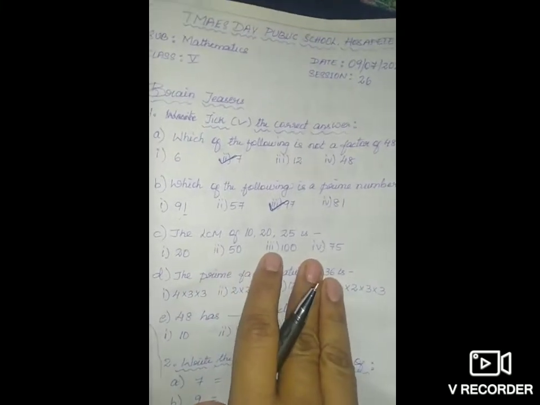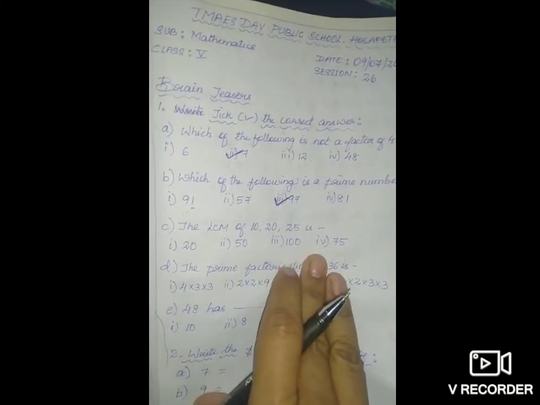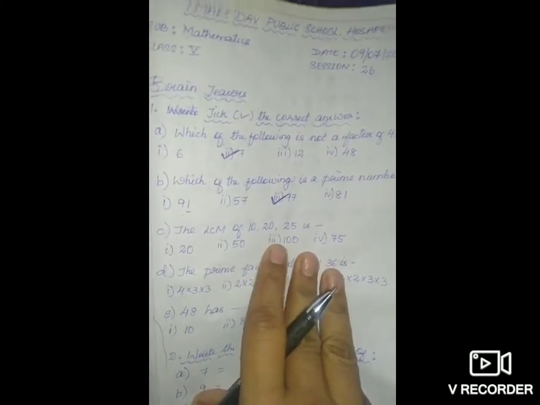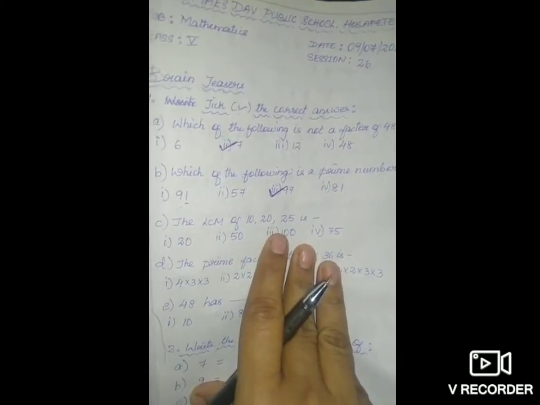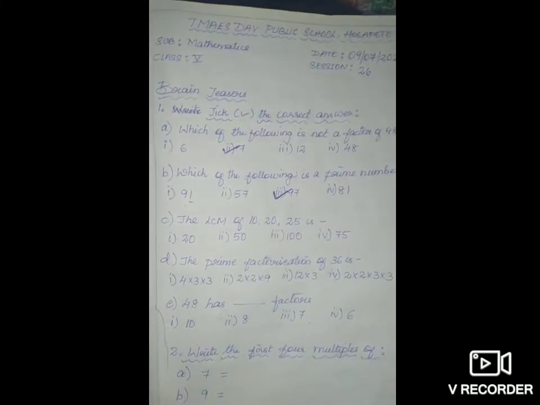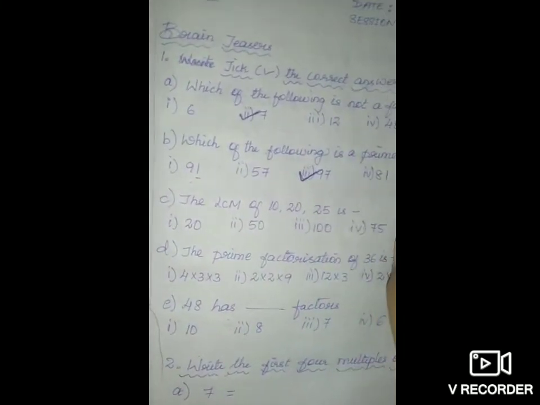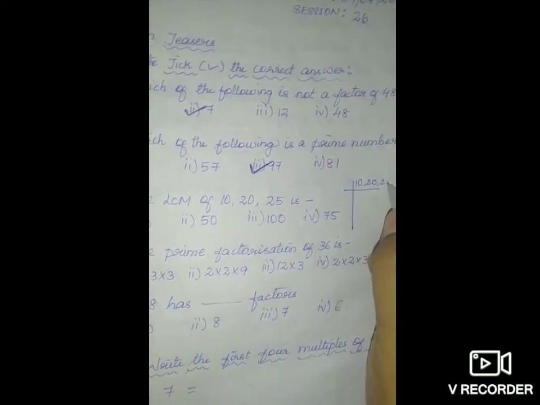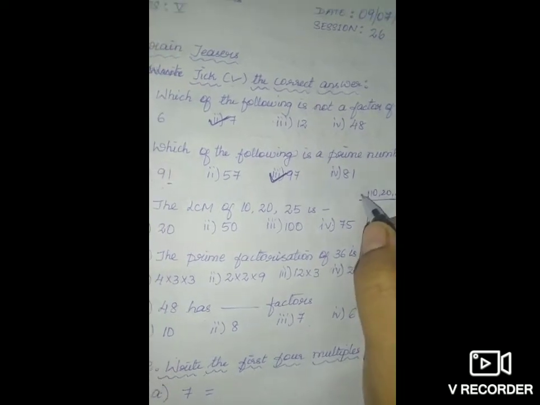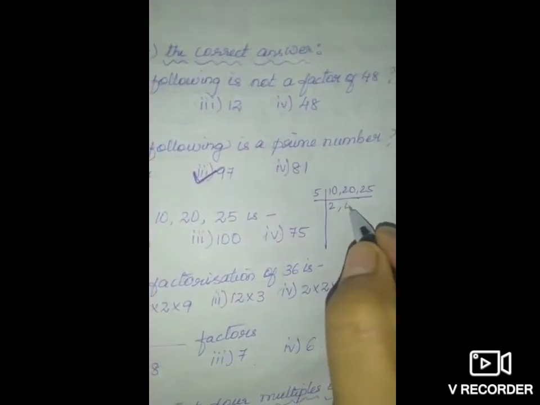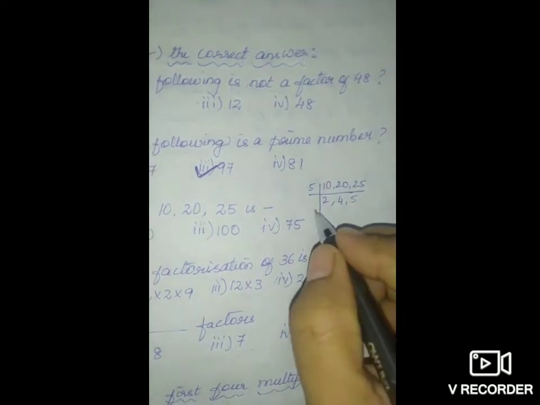Next, the LCM of 10, 20, 25. So you can find out the LCM for this. Directly you can find it, or you can find it by the division method also. So now I am going to do it by the common division method because there are 3 numbers. So 10, 20, 25. All are divisible by 5. So 5 2s are 10, 5 4s are 20, 5 5s are 25.